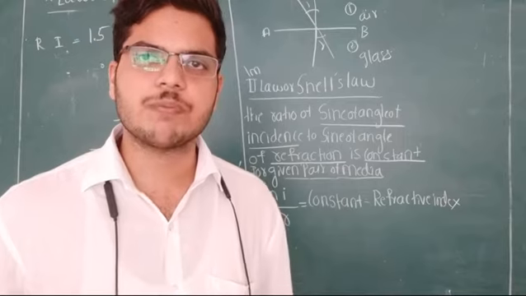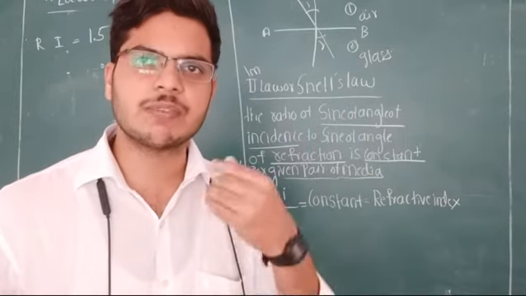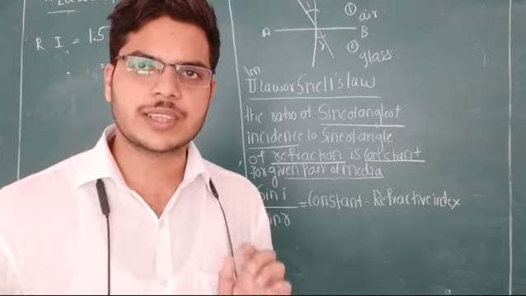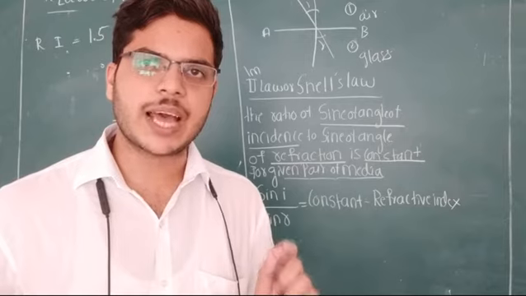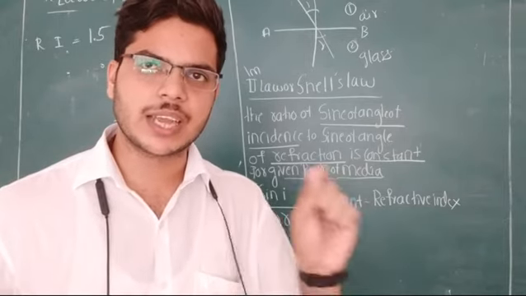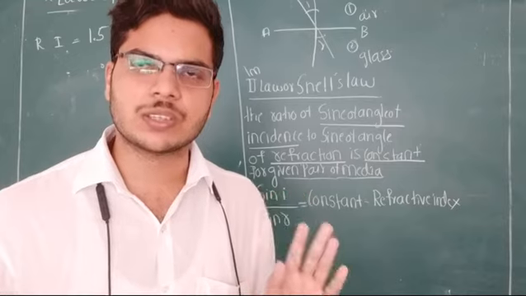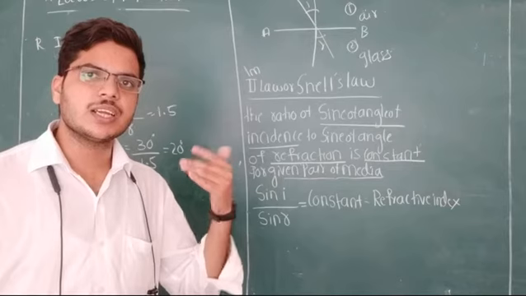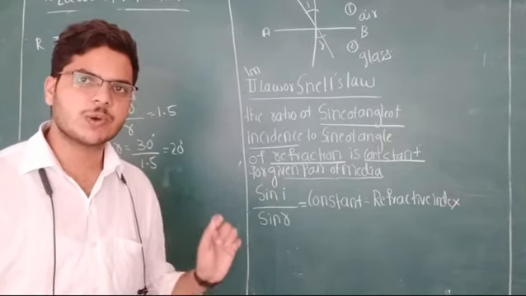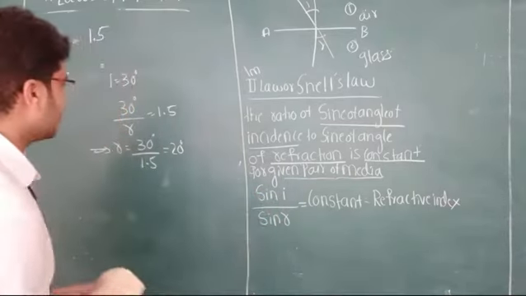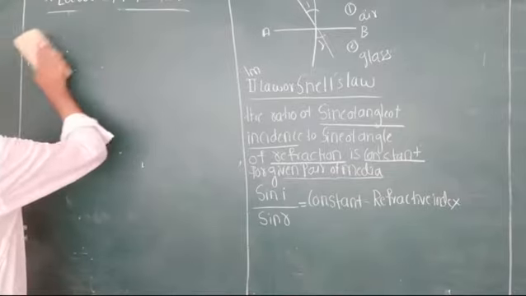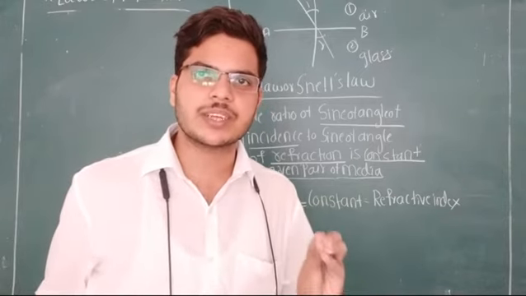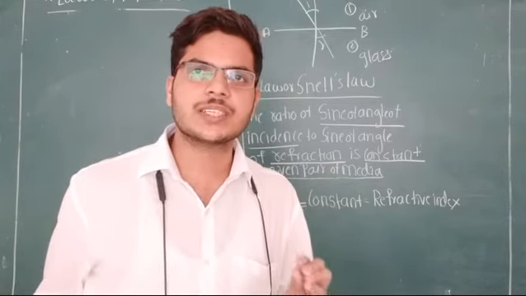If you take the ratio 30 degree divided by 20 degree, again it is 1.5. Therefore, according to Snell's law, whatever the angle of incidence may be, the sin I by sin R ratio is always constant. Is it clear? This is about Snell's law of refraction. Sin I by sin R is equal to a constant. That constant we call the refractive index of the denser medium, or the refractive index of the material.